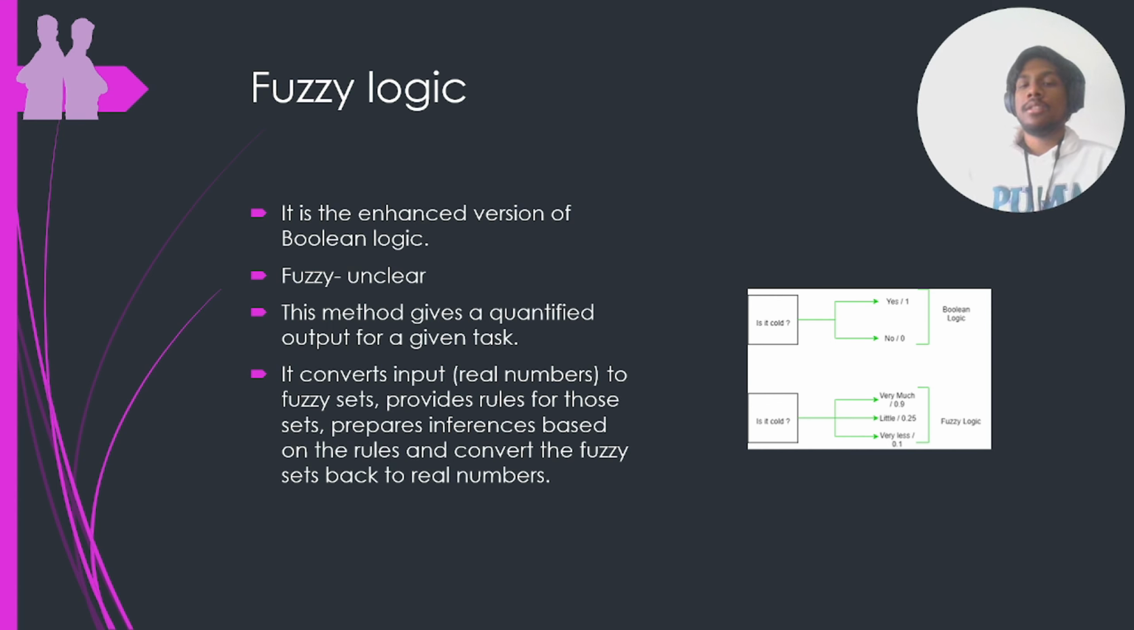Next, we have fuzzy logic. So you would have already known about Boolean. Computer science students know what Boolean is. It's a binary, so they say yes or no. Is it there or not? Zero or one is called a Boolean logic.